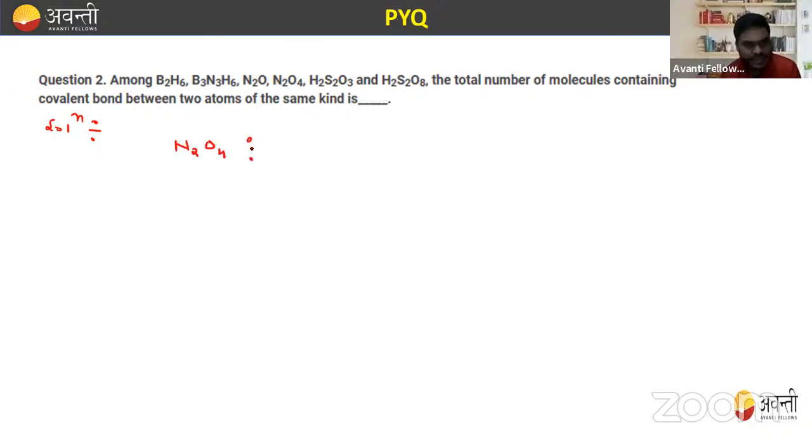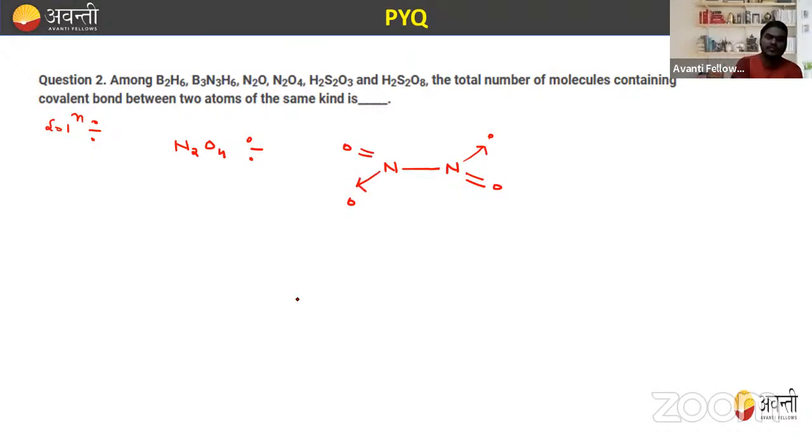N2O4, right? So how will you draw the structure of N2O4? This is N, this is N, and this is a bond between N and N. We have two oxygens on each. N has three, so it will form either three bonds. It will form a double bond with this one and a coordinate bond with this one, similarly a double bond and a coordinate bond on the other side.